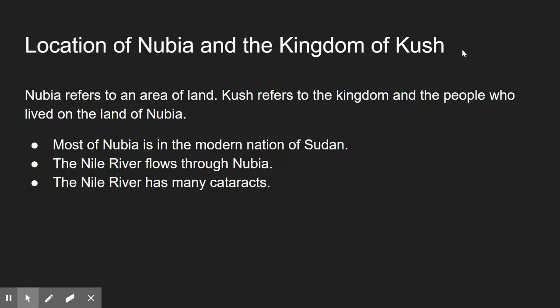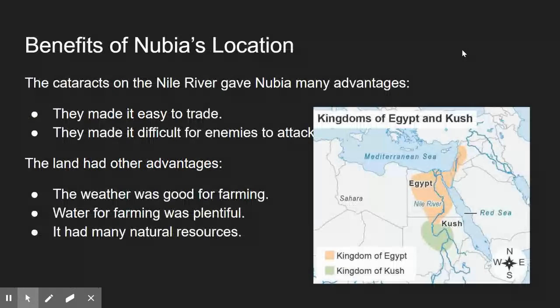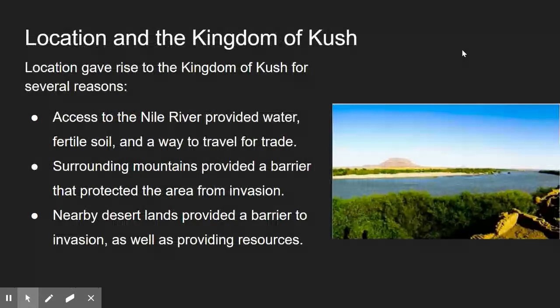The Nile River flows through Nubia, and the Nile River has many cataracts. The cataracts on the Nile River gave Nubia many advantages. They made it easy to trade and made it difficult for enemies to attack. The land had other advantages as well. The weather was good for farming, and water for farming was plentiful, and it had many natural resources.